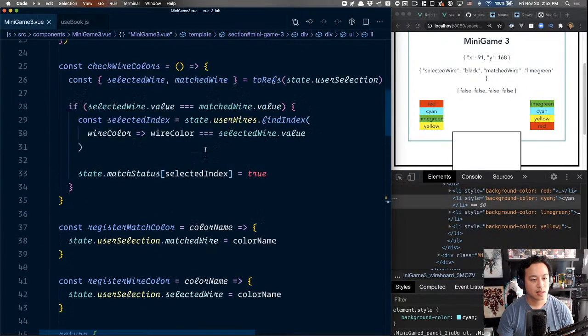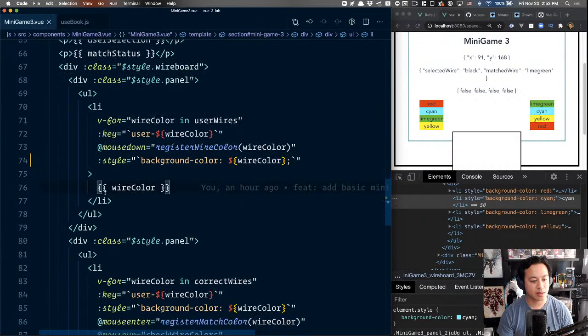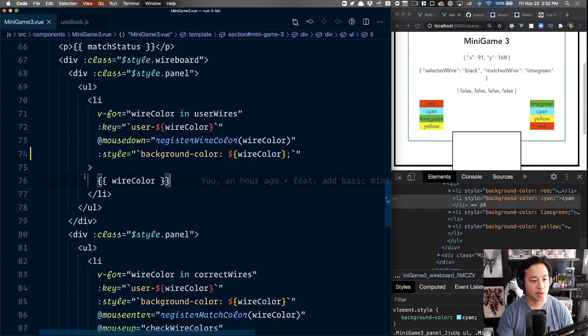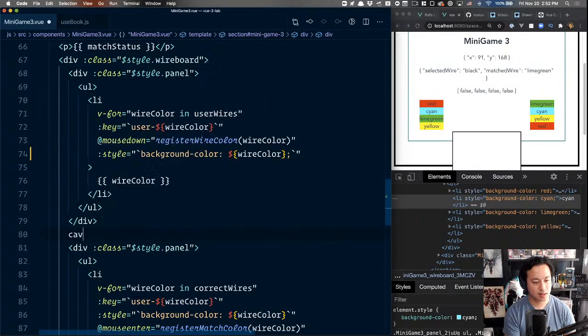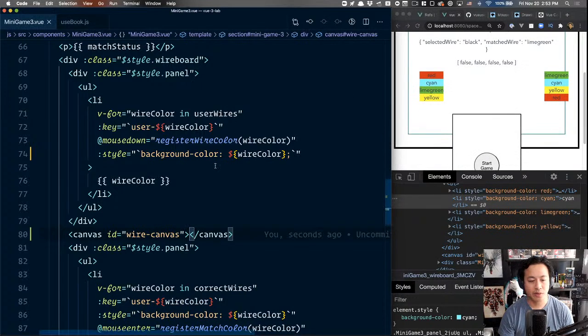canvas. So inside of our HTML, between our panels, we're going to have this canvas, and I'm just going to give it an ID of wire canvas. The way we're going to be able to see this for now is to do style, border 1px solid red.